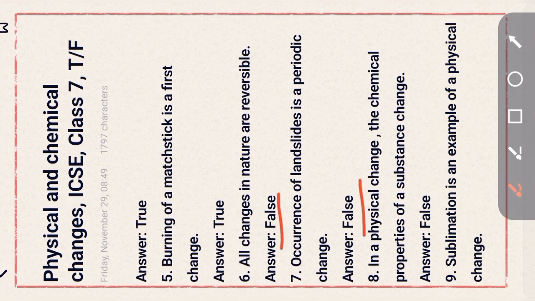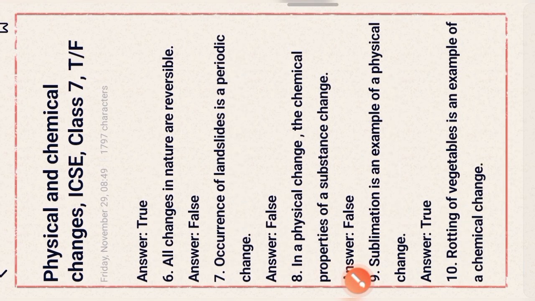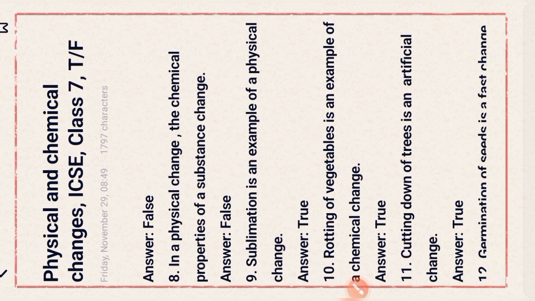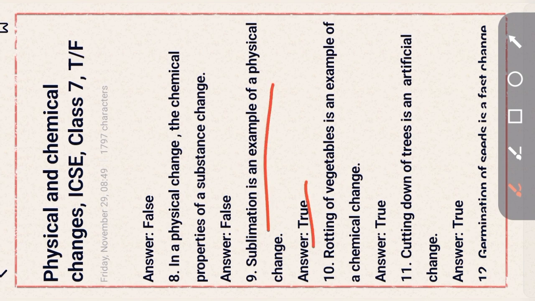Next question. In a physical change, the chemical properties of a substance change. This statement is false. Next question. Sublimation is an example of a physical change. This statement is true. Next question. Rotting of vegetables is an example of a chemical change. This statement is true. Cutting down of trees is an artificial change. This statement is true. Artificial change means a human activity change.